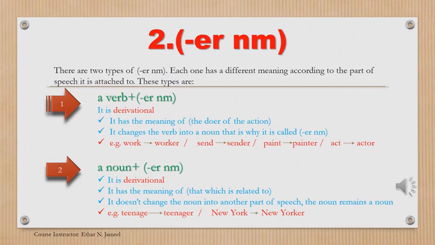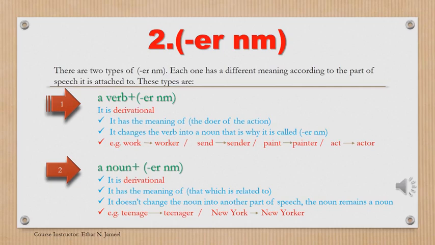New York, New Yorker. Both of them are nouns. New York is a city, it is a noun. New Yorker is also a noun after adding the ER nominal. Now, New Yorker means the one that is related to New York, the person that is related to New York.